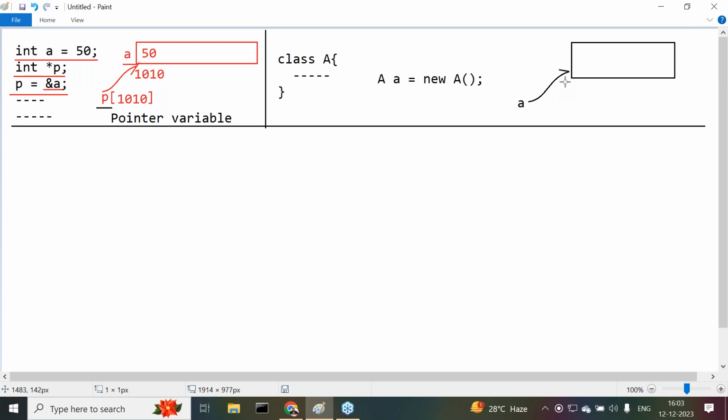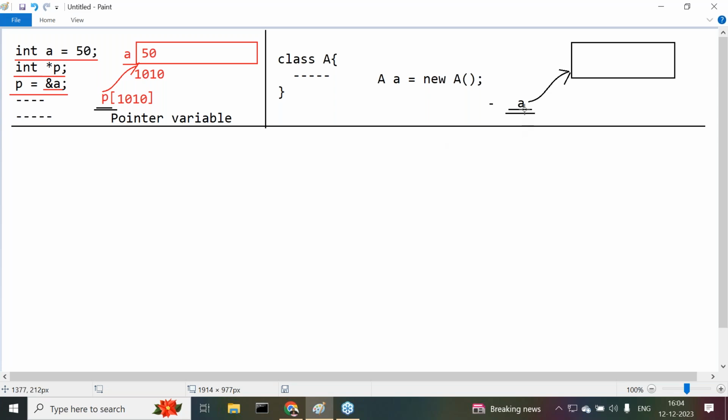Same thing is going on in the case of Java also. Now here the question is what? In C and C++, a variable is referring a block of memory. That's why this variable is a pointer variable. Similarly, in the case of Java, when we create an object, a variable is referring a block of memory, so why don't we call it a pointer variable? How can we say that pointer variables are not available in Java? Got my point or not? In the case of Java, when we create an object, the object is nothing but a block of memory that is referred by a variable A. So here also a variable is referring a block of memory. So how can you say that pointers are not available in Java? And why don't we call that A variable a pointer variable? This is the question here.